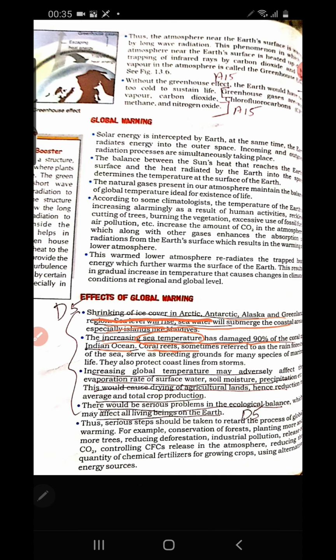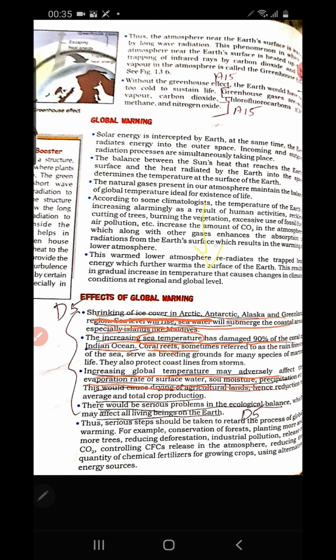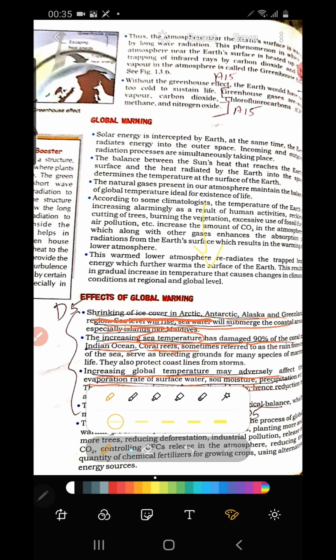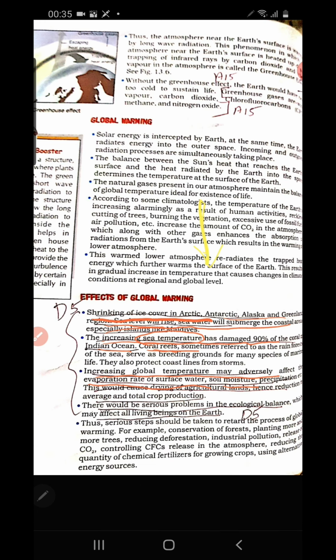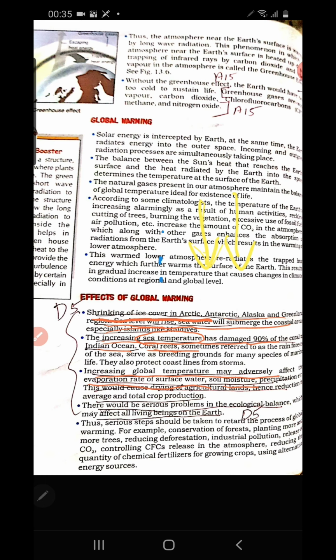Then increasing global temperature may adversely affect the evaporation rate of surface water and soil moisture. When the temperature increases, it will cause an increase in the evaporation rate.